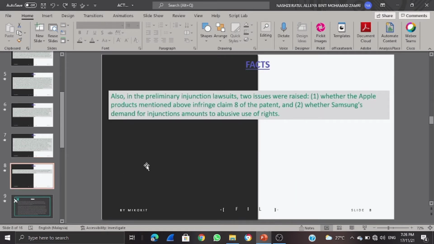So, in the preliminary injunction lawsuit, two issues were raised. One, whether the Apple products mentioned above infringed Claim 8 of the patent, and two, whether Samsung's demand for an injunction amounts to abuse of rights.